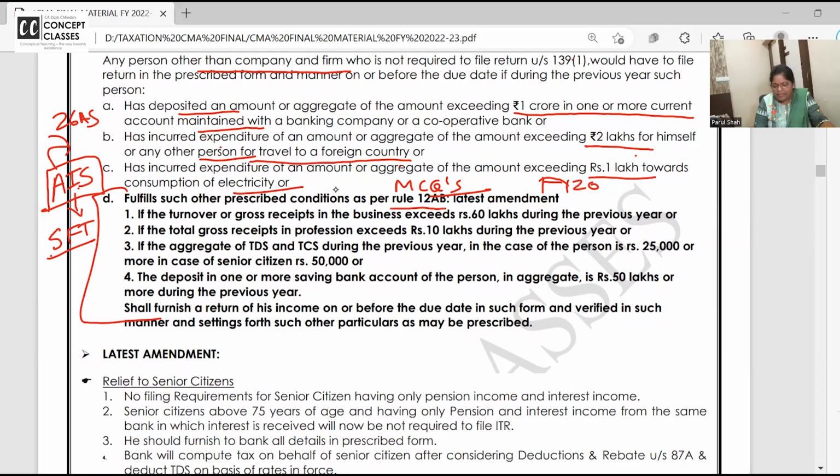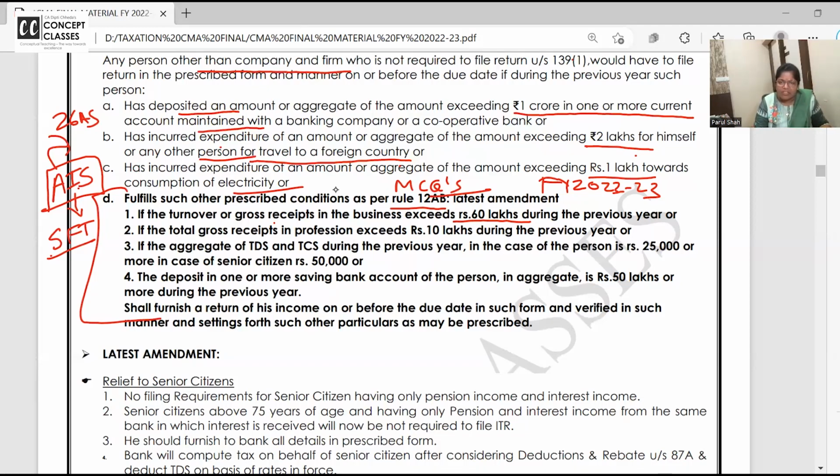All the amendments in your material are printed in bold like this, and at the end they are given all together also. So weightage wise also you can study. If the turnover or gross receipts of business exceeds 60 lakhs, take a pause. 1 crore ke above tax audit is necessary. But if your turnover exceeds 60 lakhs, you have to file your return.